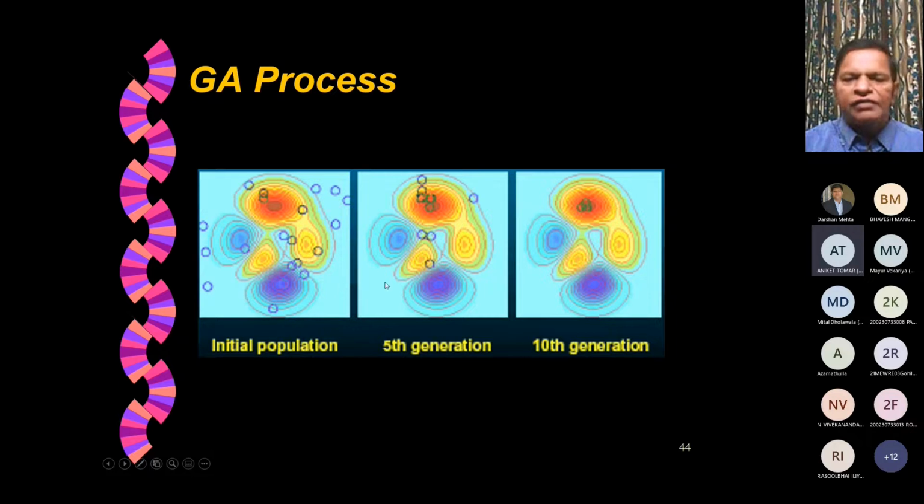By the time we come to the 5th generation, some of them are at the local peak and some of them are at the global peak. But by the time we reach the 10th generation, all the members are converged onto this global peak. Trust me, the number of members here, as well as here, is exactly the same, but they're all at one place here, and that is at the global best.